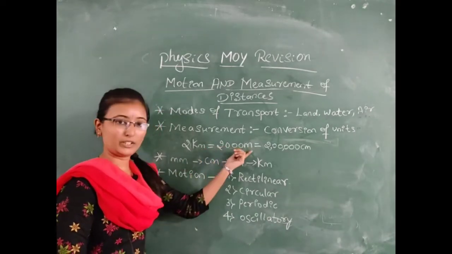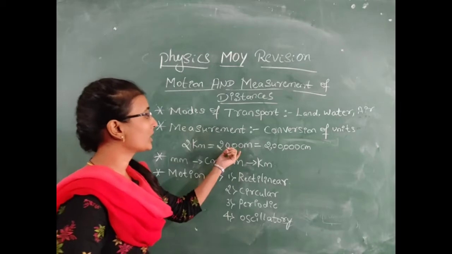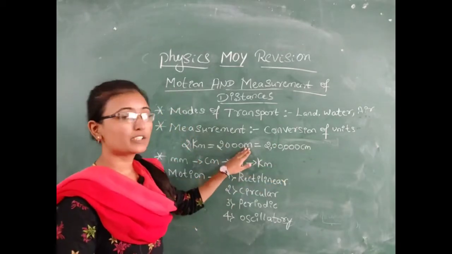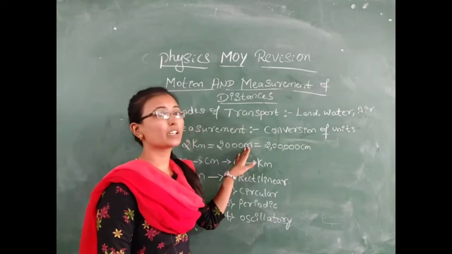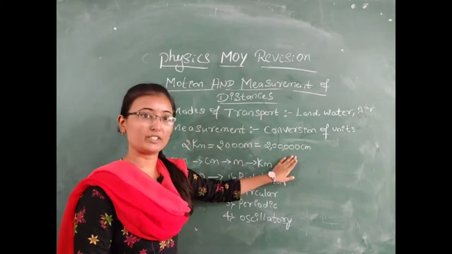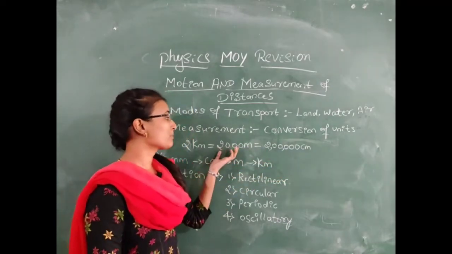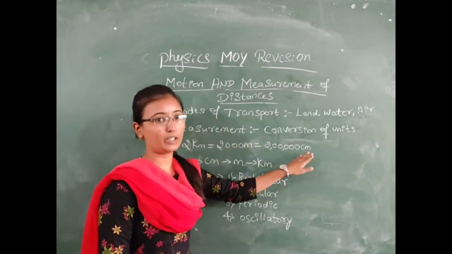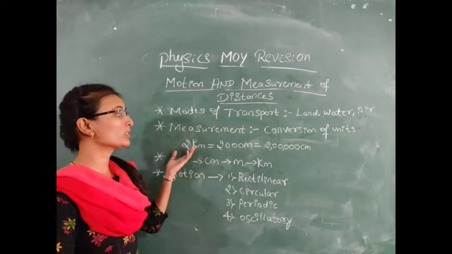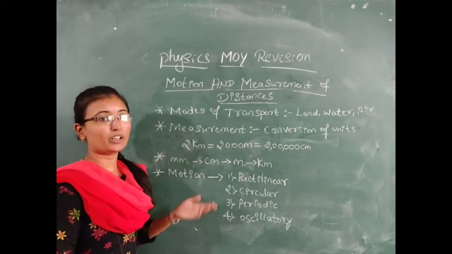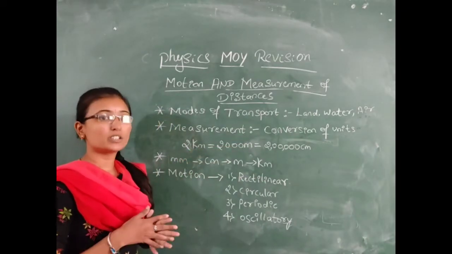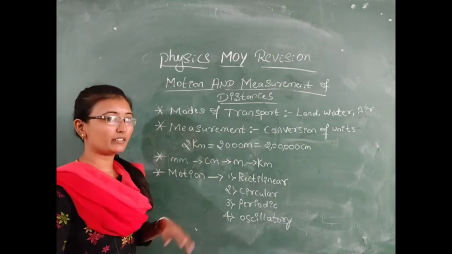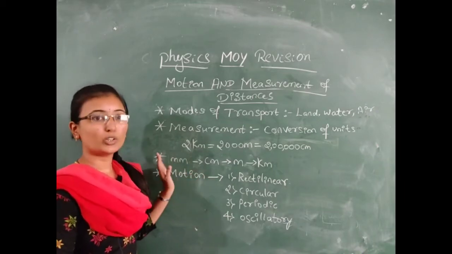Now we have to convert meter to centimeter. 1 meter is equal to how many centimeters? Yes, 100 centimeters. That's why multiply 2000 into 100, you will get 2 lakh centimeter. Like that, you have to convert units. Suppose they give centimeter to millimeter or millimeter to meter, like that you have to convert the units.